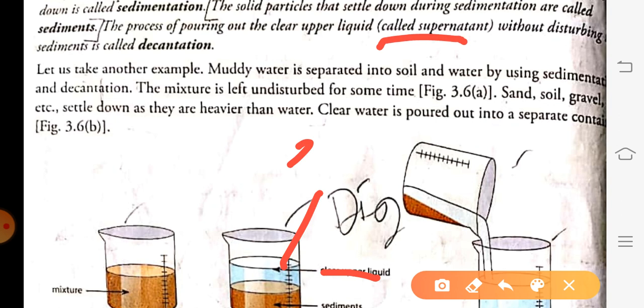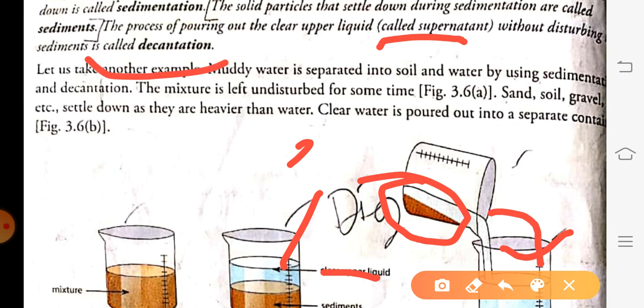The process of pouring the clear upper liquid into another container without disturbing the impurities of the previous container is known as decantation. The process of pouring out the clear upper liquid without disturbing sediments is called decantation.